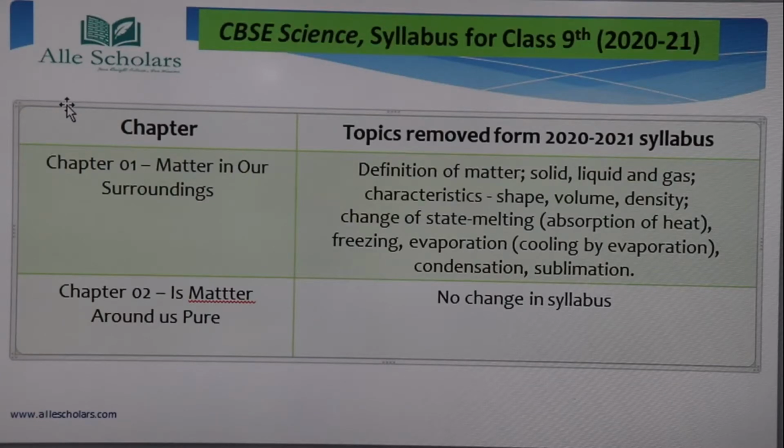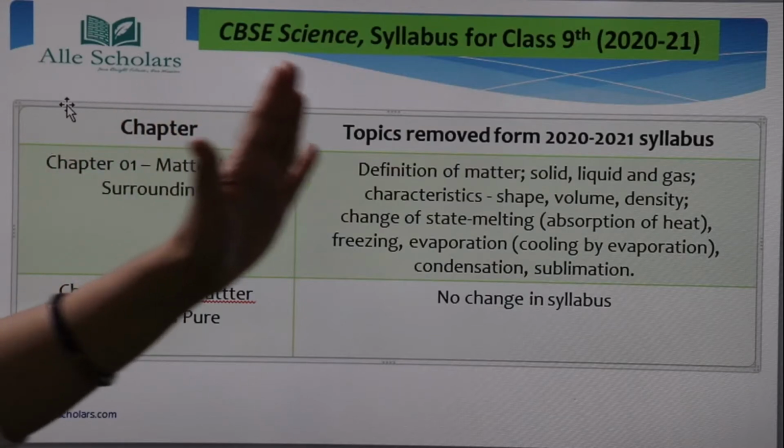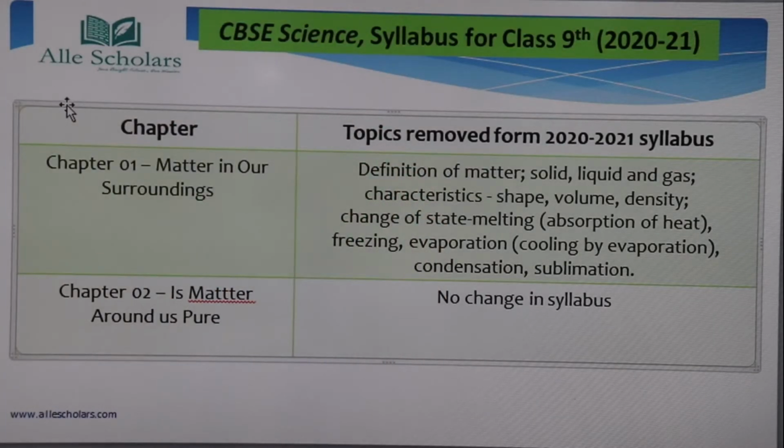We shall be discussing chapter wise. In the first column I have named all the chapters, starting from chapter 1. In column 2 I have listed the topics that are being removed from the 20-21 syllabus. For the first chapter, Matter in Our Surroundings, almost the whole chapter has been deleted.